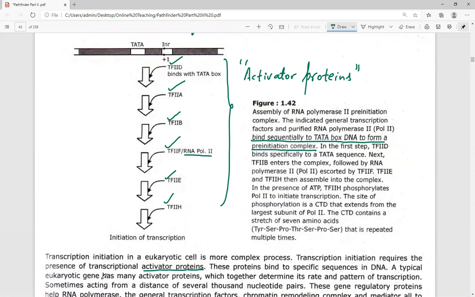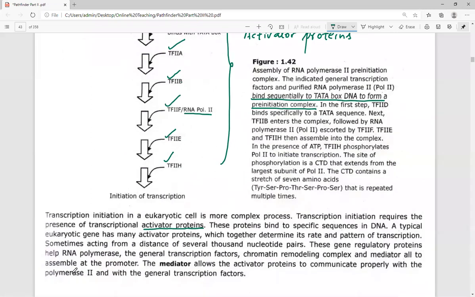A typical eukaryotic gene has many activators, which together determine the rate and pattern of transcription of the gene, sometimes acting from a distance of several thousand nucleotide base pairs. So these are transcription factors. They are trans-acting, so they can act from any place in the genome. They can act from anywhere within the genome because they are trans-acting.